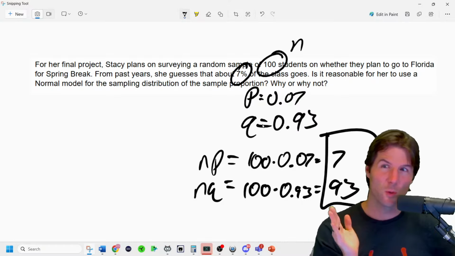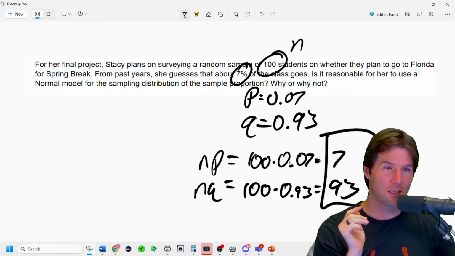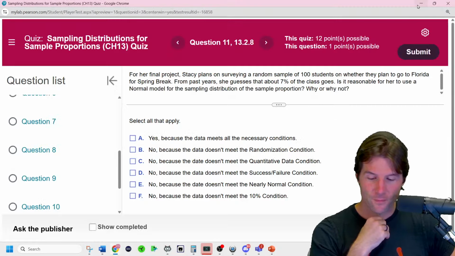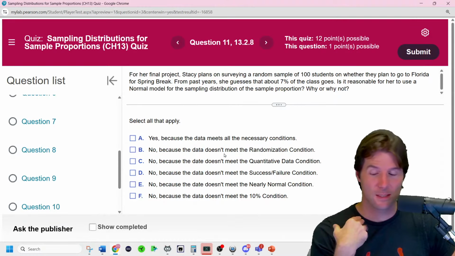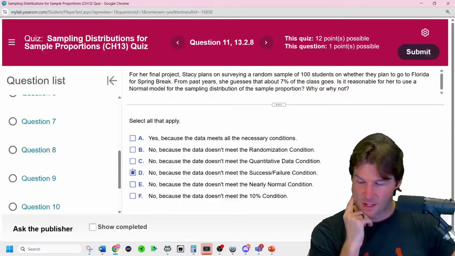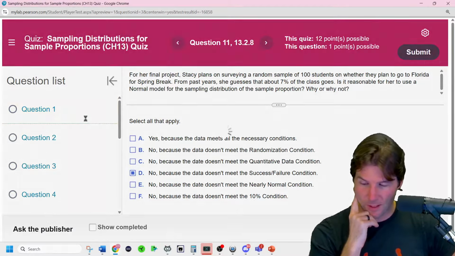So do we pass the at least 10 successes, at least 10 failures? We do not pass at least 10 successes, at least 10 failures. So we don't pass success failure. Let's do automatic card reader next.